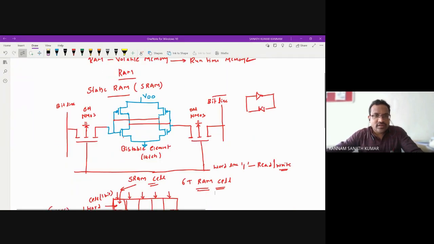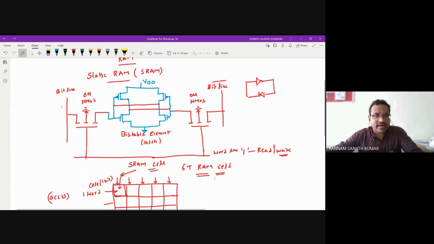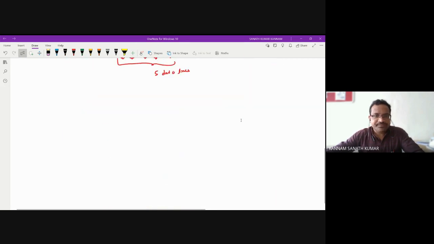So how can the microprocessor read or write the data? You need to make the word line 1, and the data will be available at the bit line, so it can read the data from the bit line. For a write operation, you should make the word line 1, and after that, write the data into the bit line or the complement of the bit line. So this is about the static RAM.